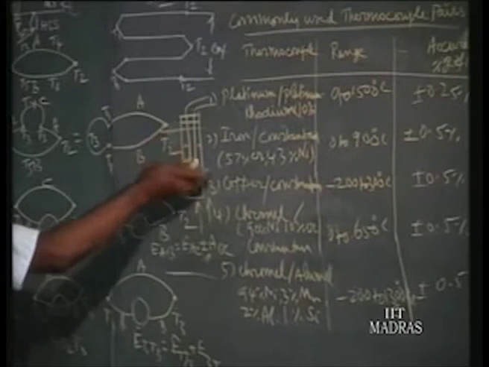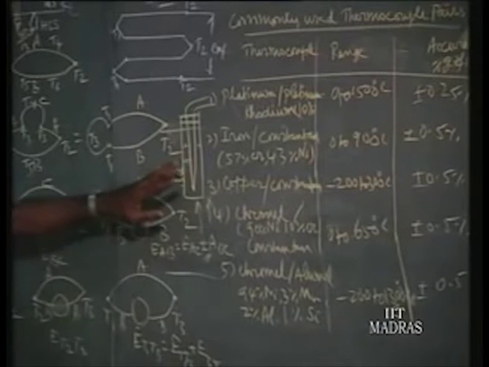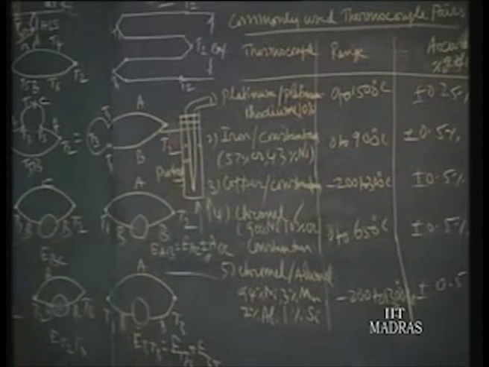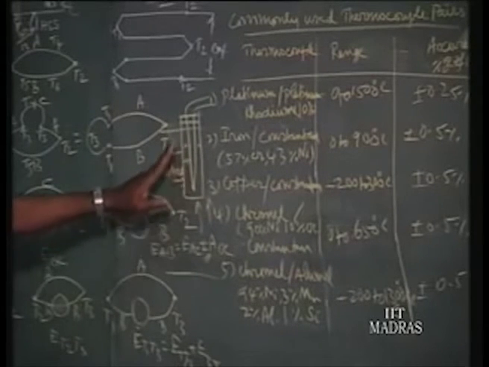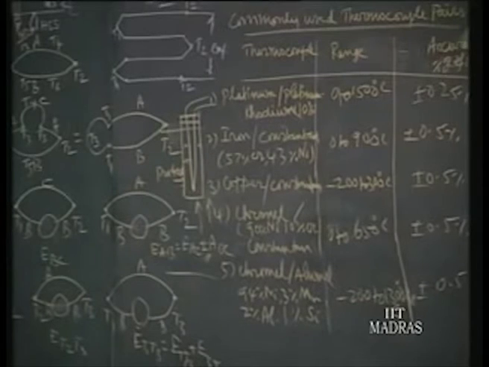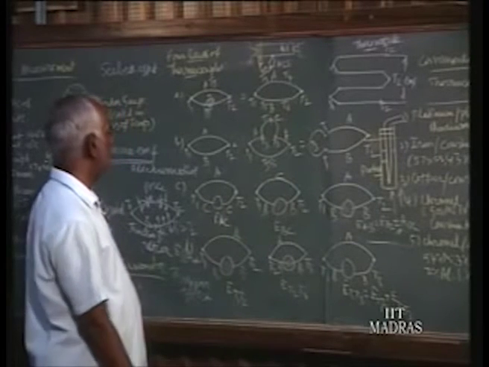If you have any metal, it also absorbs. So, beyond 1000 degrees centigrade, we have to be careful that the wire does not get contaminated, or when it absorbs such foreign material, the calibration gets changed. That is how, in actual usage of a thermocouple, you have to take care.